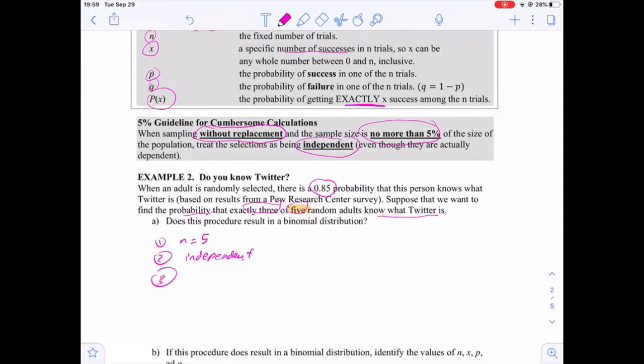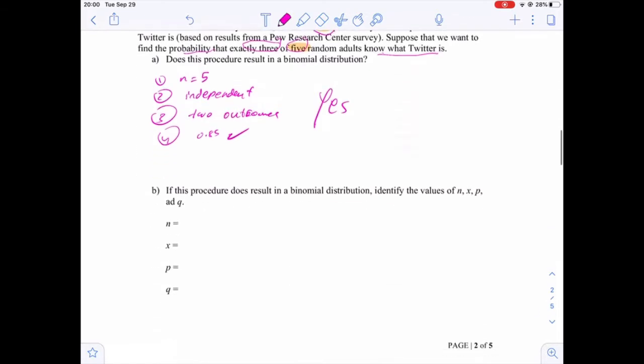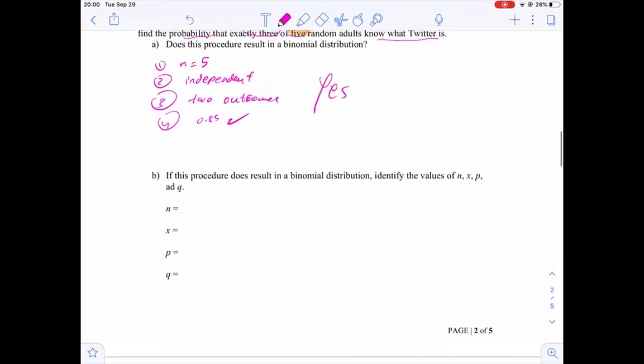We only have 2 possible outcomes: the person either knows or does not know. The last thing is that every person has the same probability of answering yes, which is 0.85. So the probability is the same in all stages of the experiment. So the answer is yes, this is a binomial distribution.